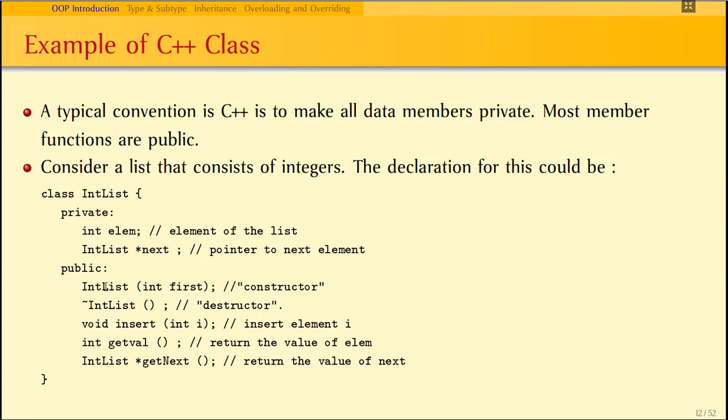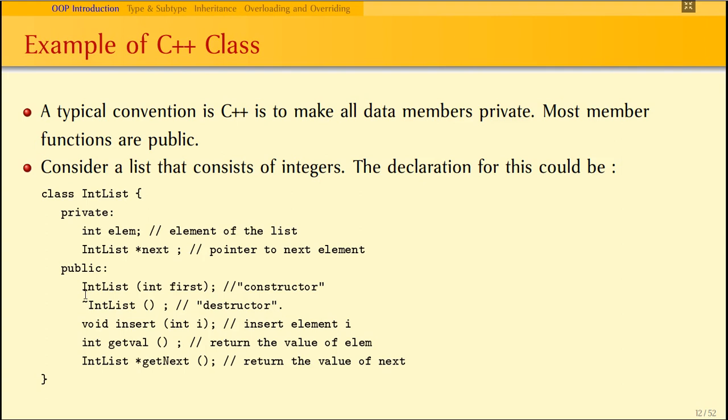Here this particular constructor takes an argument, int first, so it is called a parameterized constructor, and constructors can be overloaded. Constructors won't return any value, so no return type is written. It is always recommended to declare constructors as public, because if you declare a constructor as private, that class cannot be instantiated.